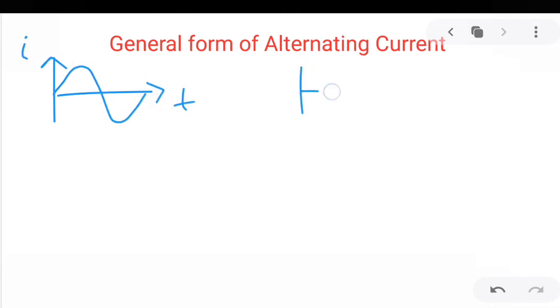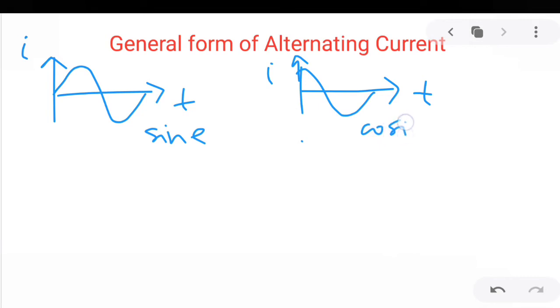From the definition we have seen that alternating current can be represented like this. So this is the I versus t graph, or it can be represented like this. This is current versus time, because the general condition of alternating current is that the magnitude should change continuously and direction should change periodically. So it has to be represented by a periodic function. We know two periodic functions, the sine function and the cosine function, so current has to be represented by either a sine function or a cosine function.